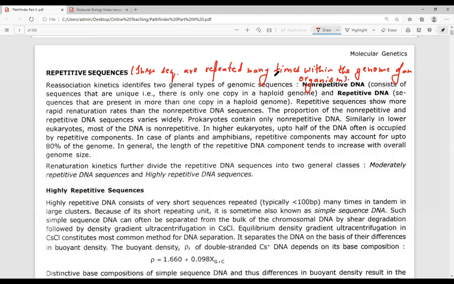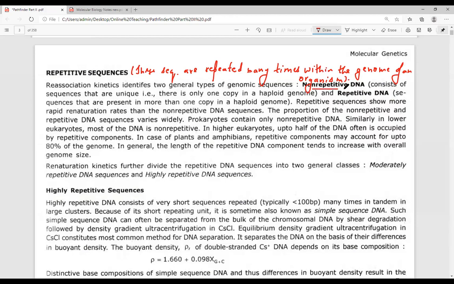Are called as repetitive DNA sequences. Now, these DNA sequences can be classified as repetitive and non-repetitive DNA sequences. Firstly, you can classify the DNA sequences in the following manner. I have already classified them, so I'm not going into detail. Non-repetitive DNA sequences, or unique DNA sequences.